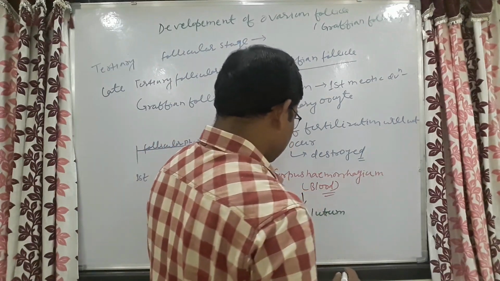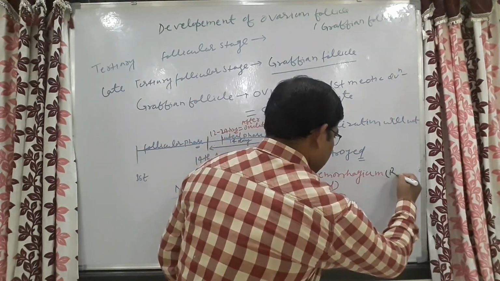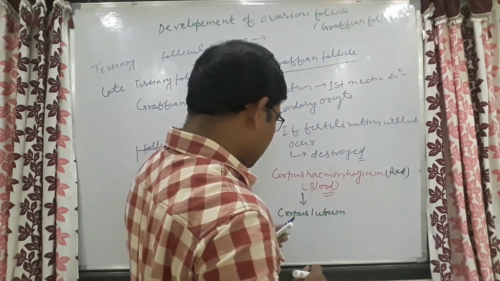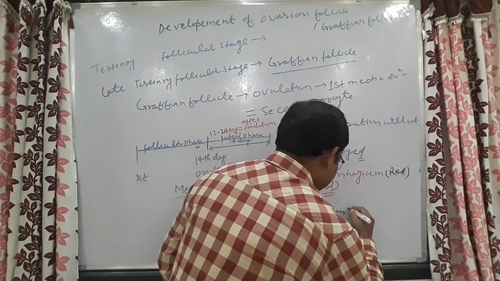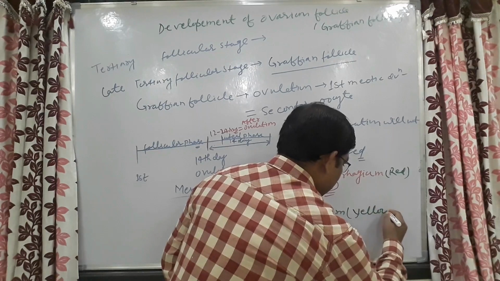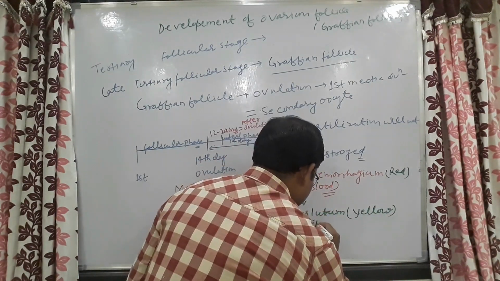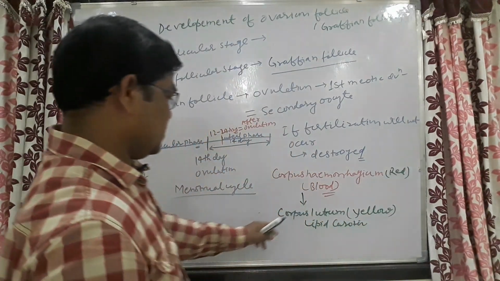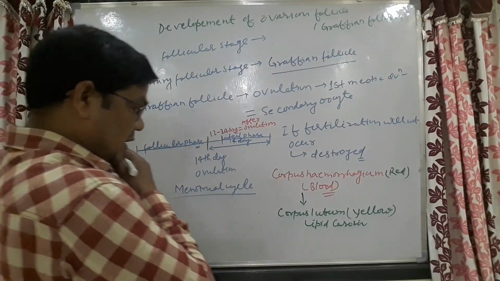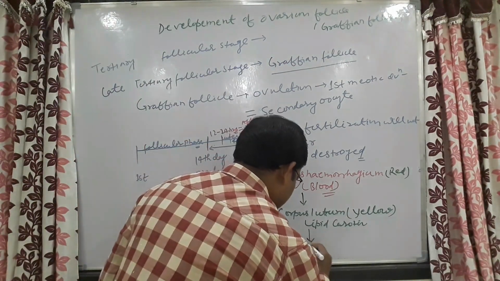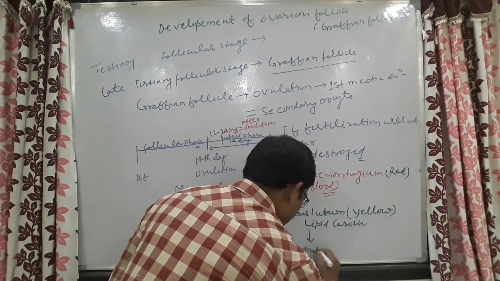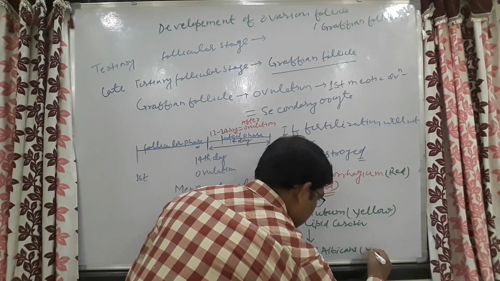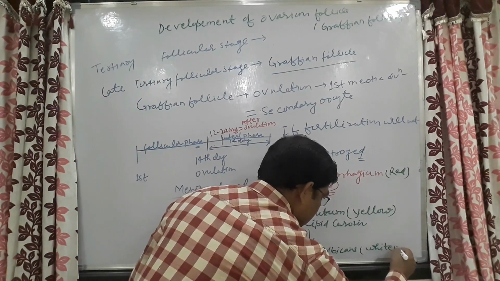Here this one is red in color. Here the formation of corpus luteum, this is yellow in color. This is due to the presence of lipid and keratin inside this corpus luteum, and this corpus luteum further gets converted into corpus albicans. That is white in color.